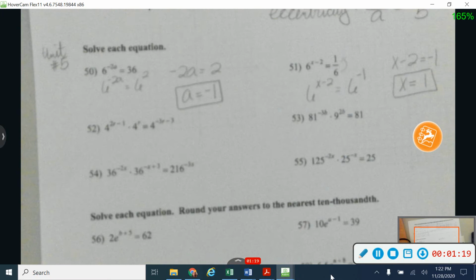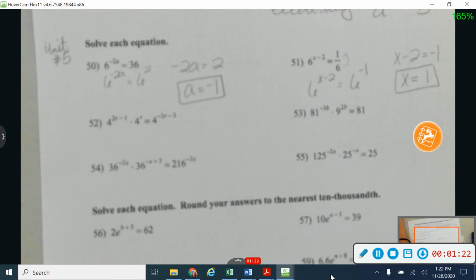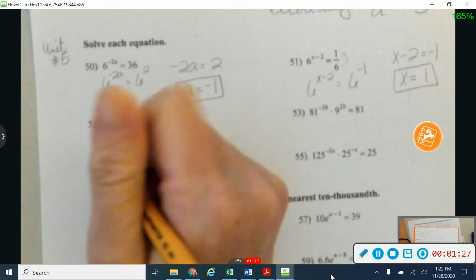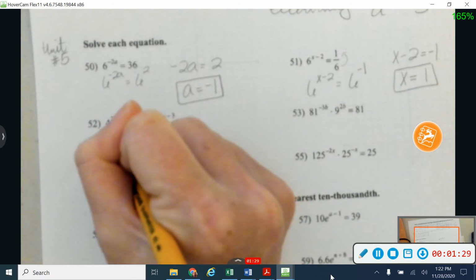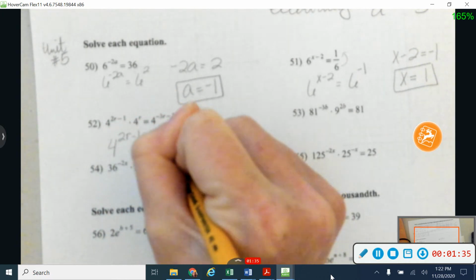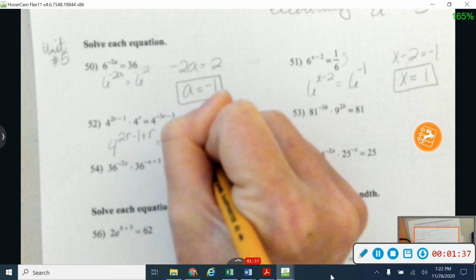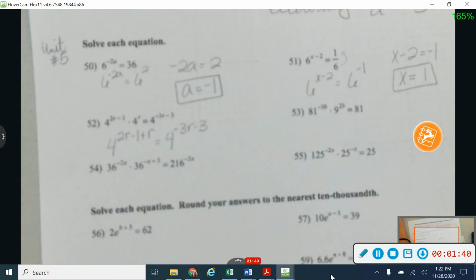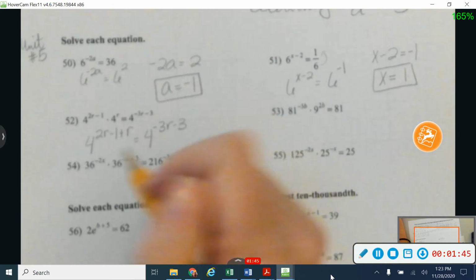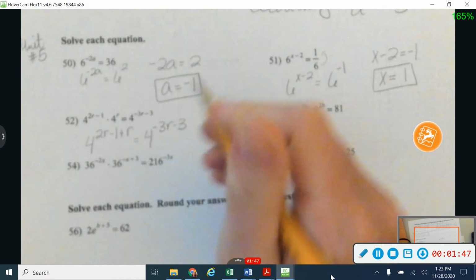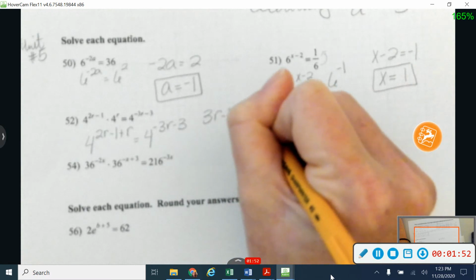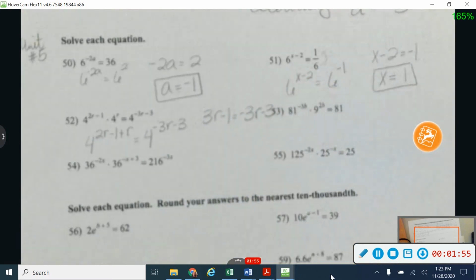Okay, on 52, I'm going to use that same trick, except that I need to combine some things first. So I know that if I'm multiplying something with the same base, I'm going to add their exponents. So I'm going to have 2r minus 1 plus r. And then over here, I'm going to keep my negative 3r minus 3. And then again, if two things have that same base, or my bases are equal, then my exponents are also equal. So I'm going to go ahead and make this one 3r. So that means that 3r minus 1 is equal to negative 3r minus 3.